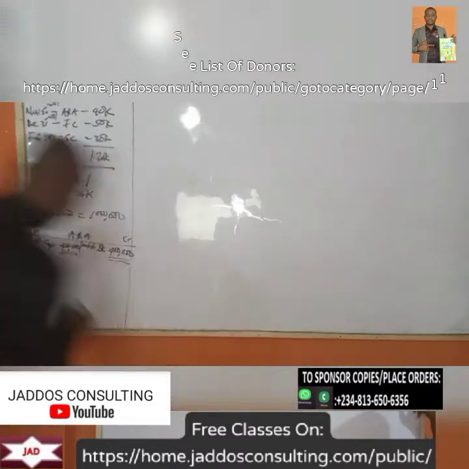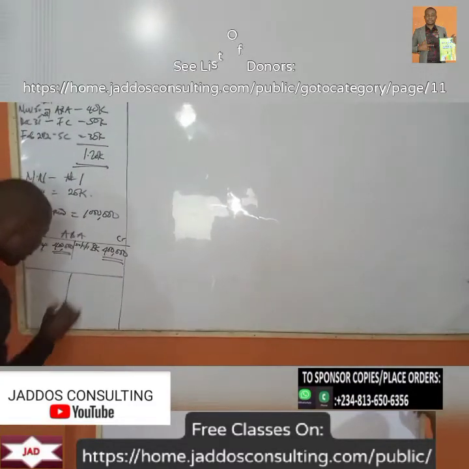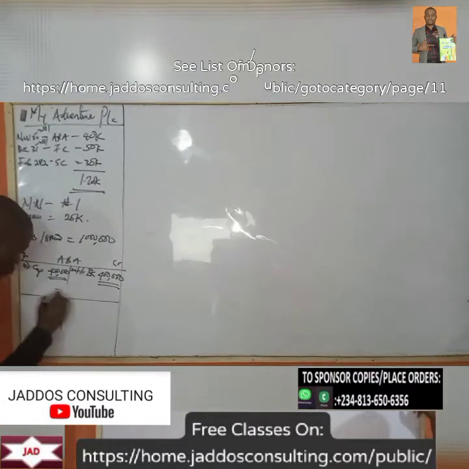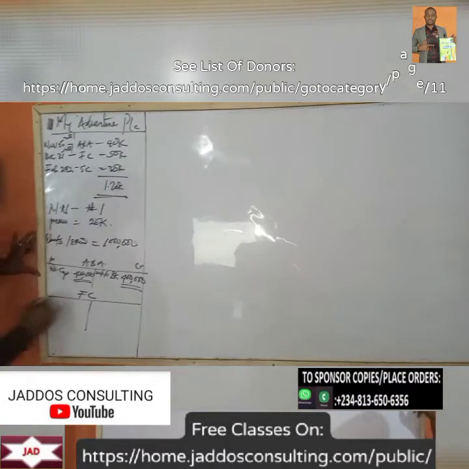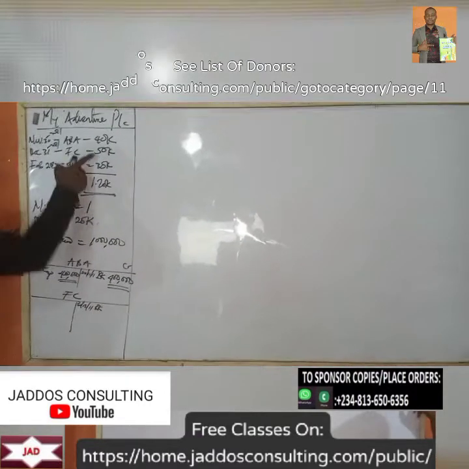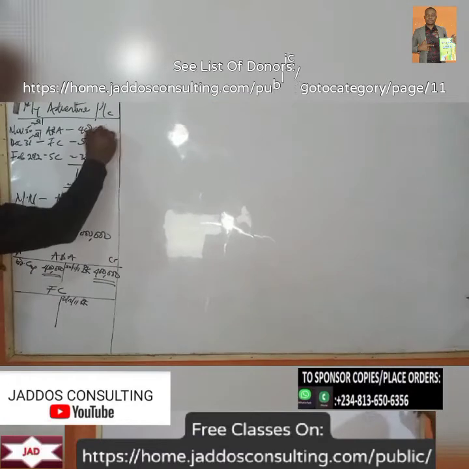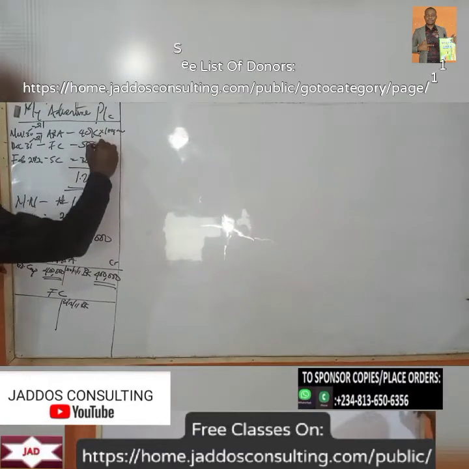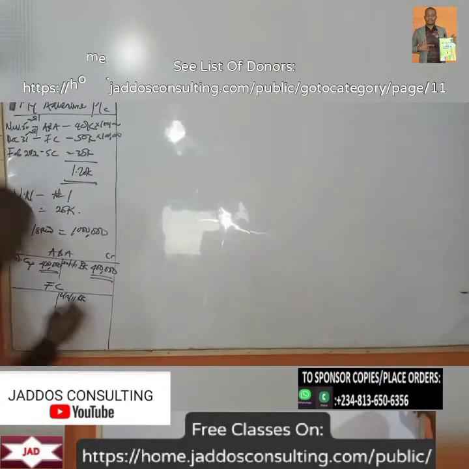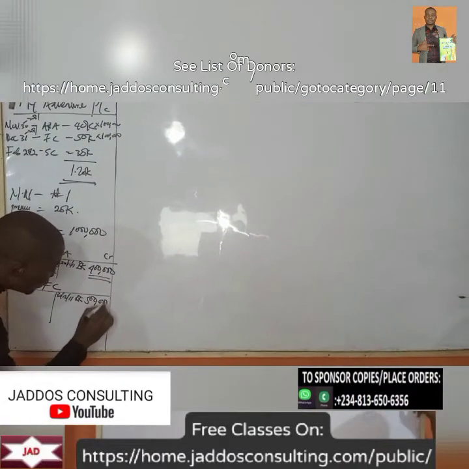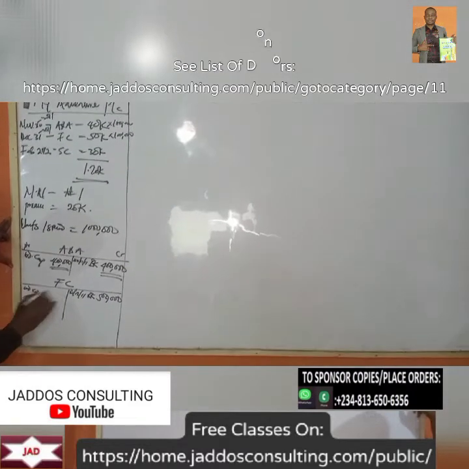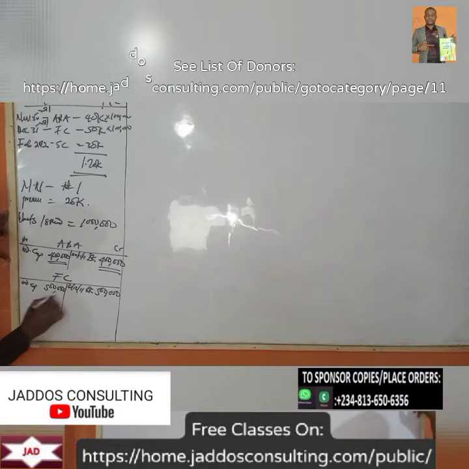So what's the next guy here? The next guy here is the first call. So we have our first call. That's December 31st. Bank, that will be 50 kobo times 1 million units, right? So what do we have there? This will be 500,000, right? So of course, ordinary share capital will be 500,000.